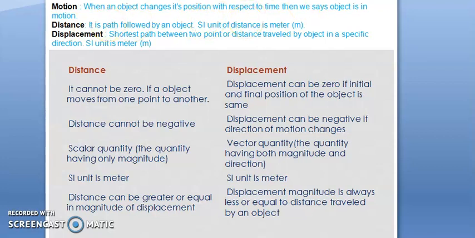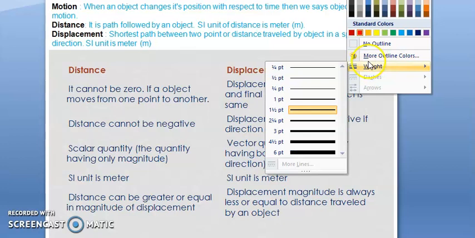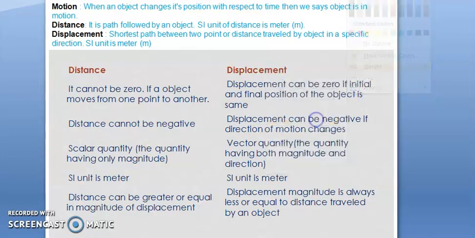So distance: if an object travels from one place to another place, then definitely it will travel some distance, right? That means the path followed by an object, and the SI unit of distance is meter.